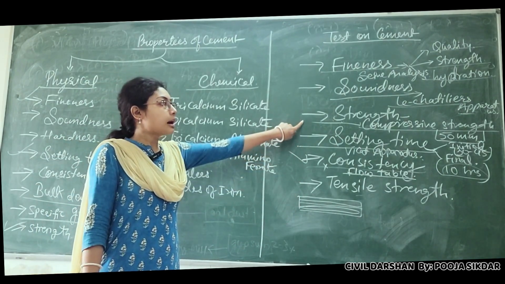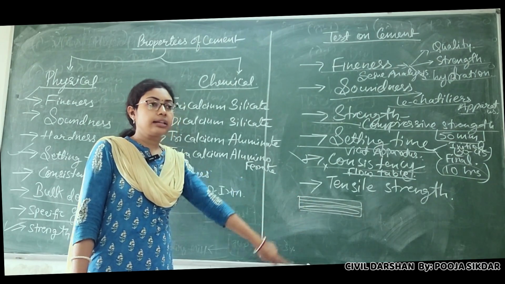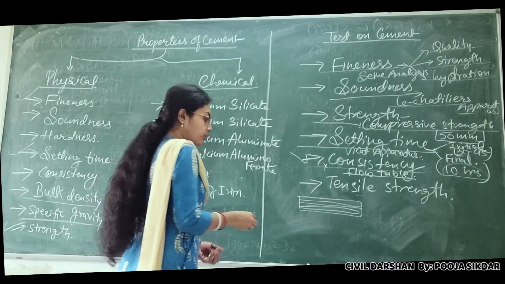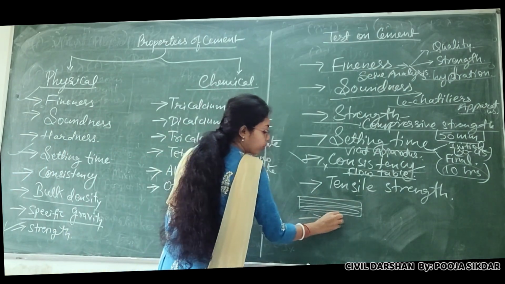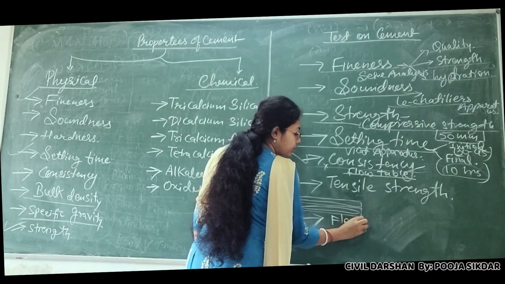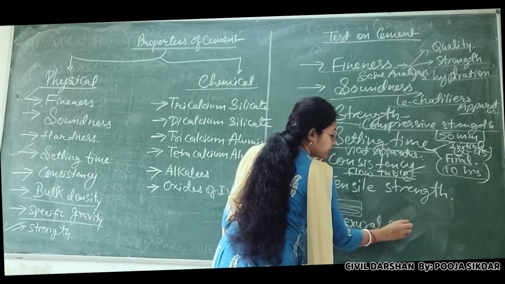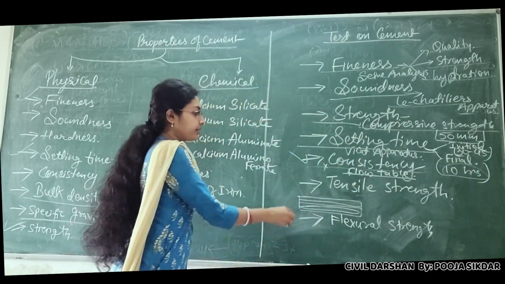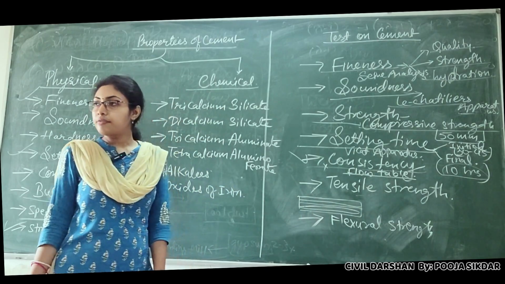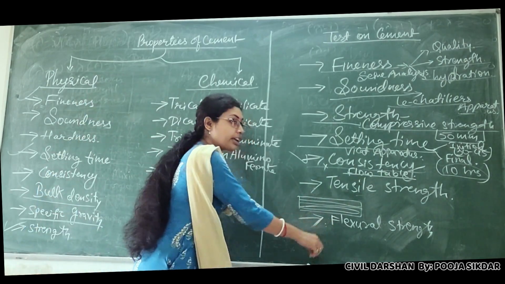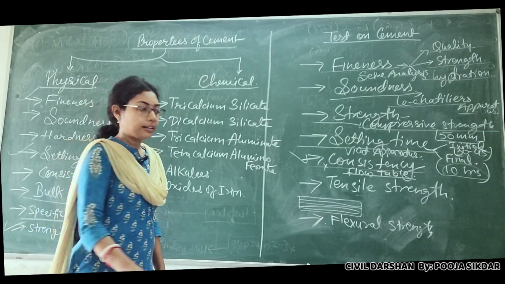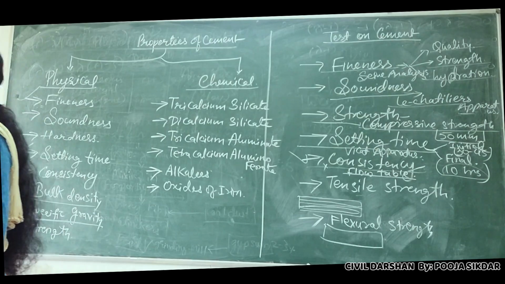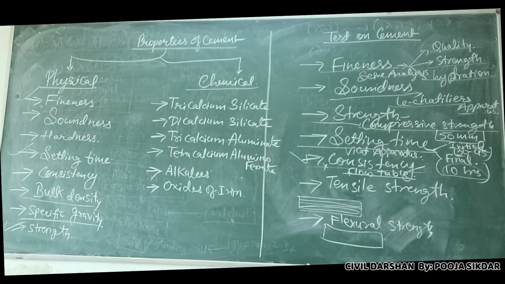Now, this compressive strength, this tensile strength, and one more strength, which is not included in your syllabus and which only civil students may have heard about, is flexural strength. What is flexural strength? In compressive strength we make cubes, in tensile strength we make bars with RCC, in flexural strength we make bars without RCC. We check the portions which are brittle inside that bar.